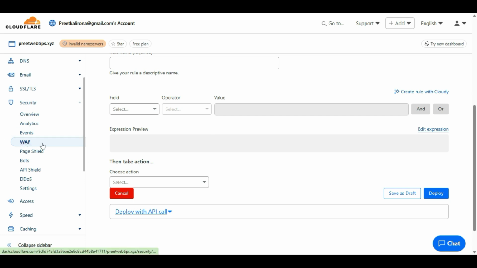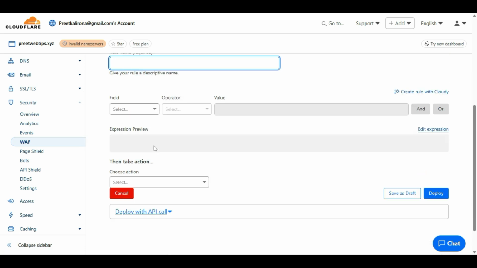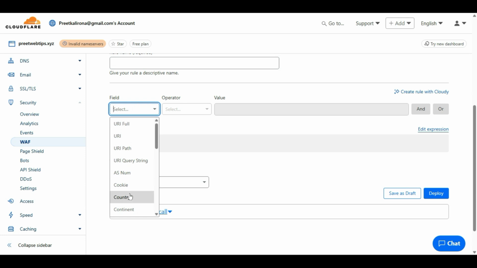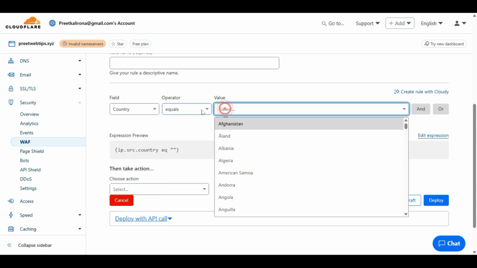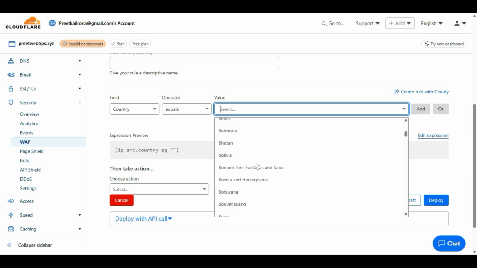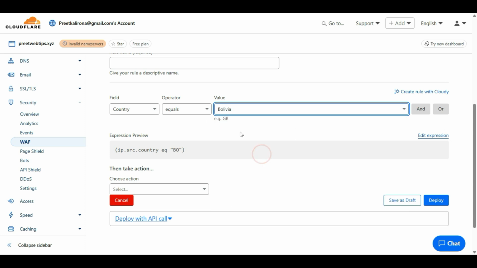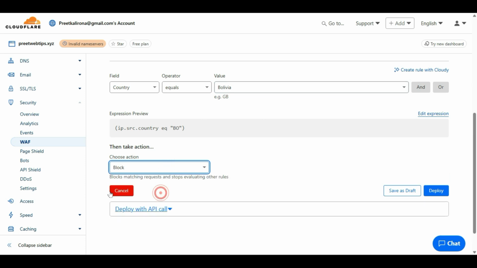In the WAF option, in security, first give the rule a name, like country block. In the field select country, equal to, whichever country you don't want to allow to visit your website, like Bolivia, any country. Then in the choose action, select block. That's all. Deploy. That's all your work.